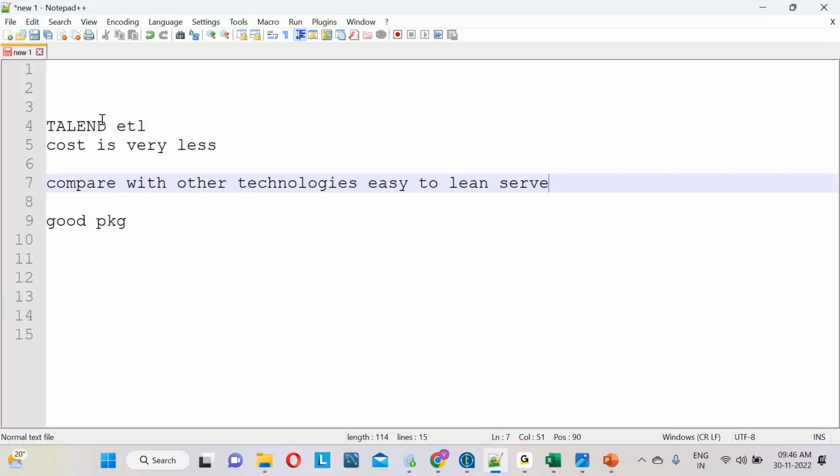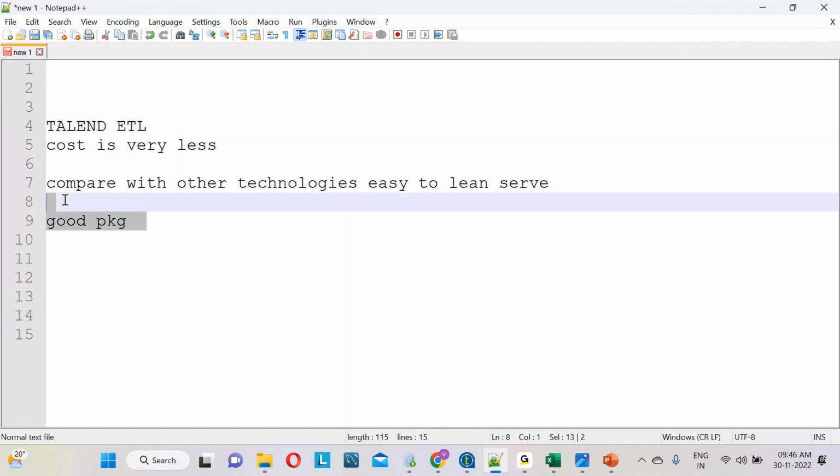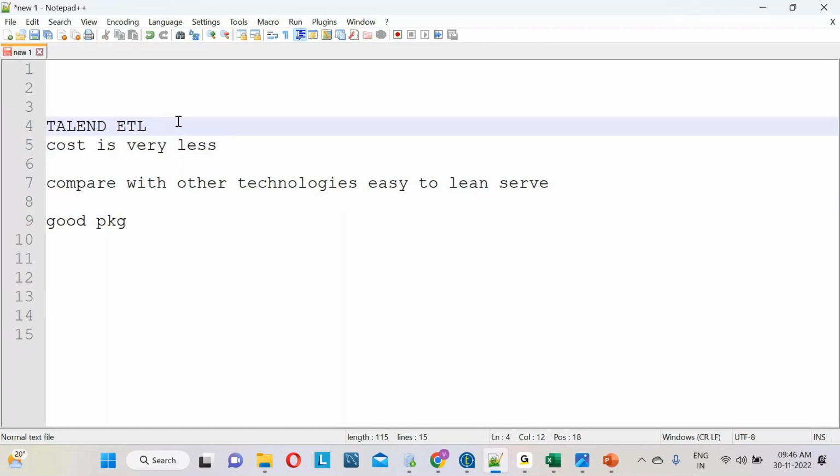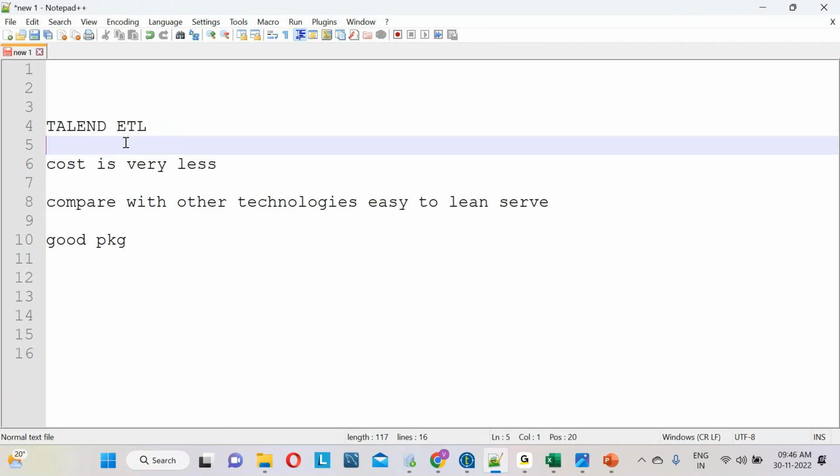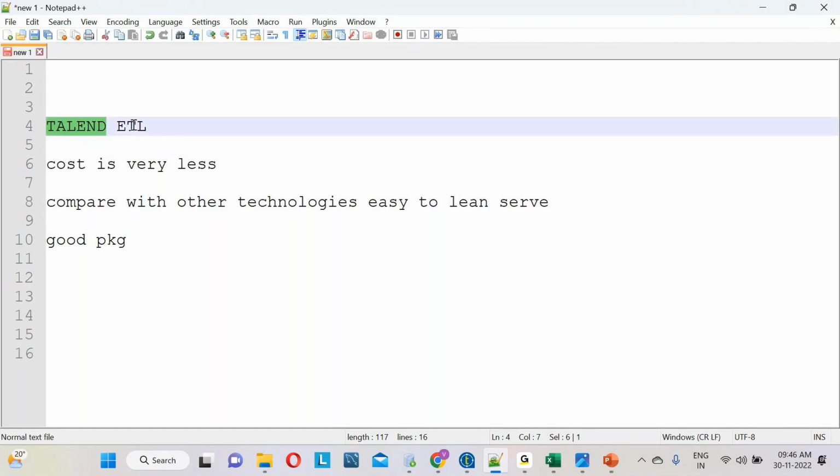Why do we need to learn the Talend ETL tool, guys? Is there any reason, team? Because there are n number of technologies in the market. Why do we need to learn this technology only? What are the benefits?